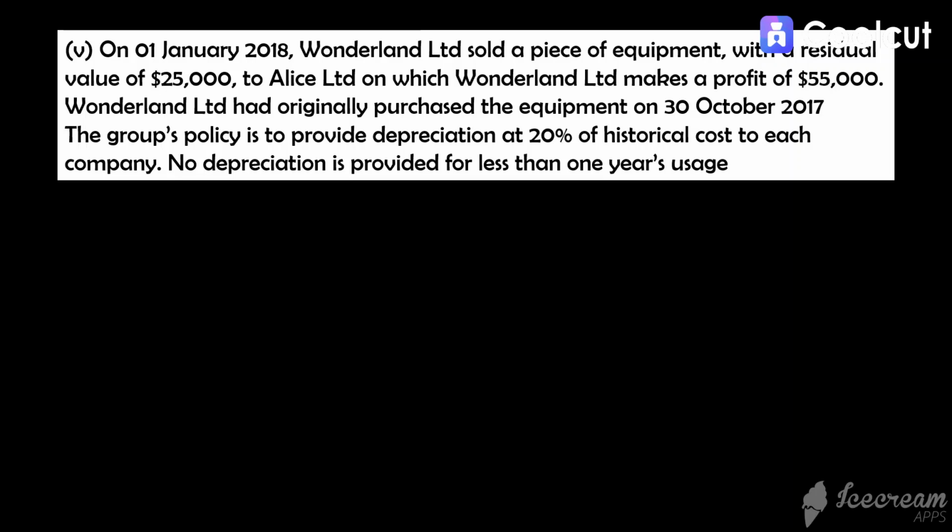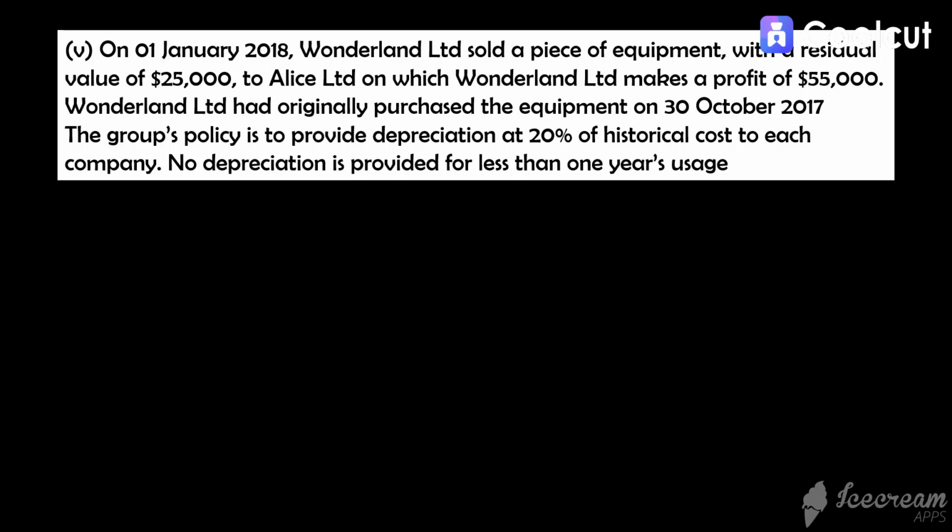This actually means Wonderland Limited did not depreciate the equipment at all. The time frame from 30 October 2017 to 1st January 2018 is less than 1 year, so the residual value of $25,000 is the cost at which Wonderland Limited purchased the equipment. The consolidation journal entries involving a sale of non-current assets between two companies of the same group is to first eliminate the sale and revert the cost back to original amount.